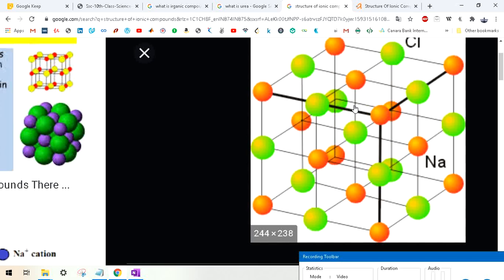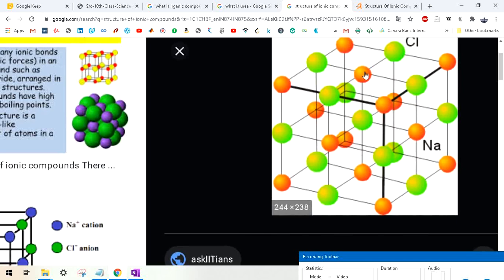I don't know if you have heard, but electricity is conducted from one place to another with the help of electrons only. So Cl minus, as I said, chlorine has a negative charge on it. Chlorine is a halogen, I hope you know that, and it is in the 17th group. So it needs just one electron to achieve the electronic configuration of a noble gas. So chlorine takes one electron and it becomes Cl minus.